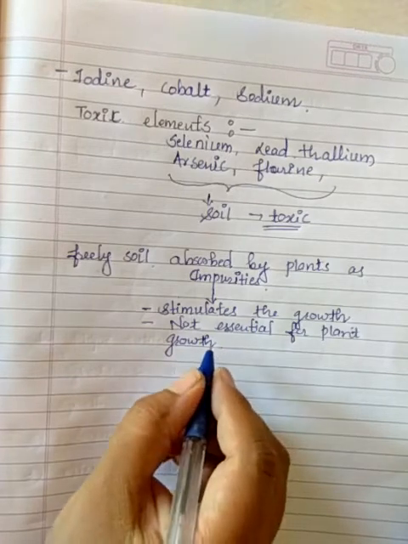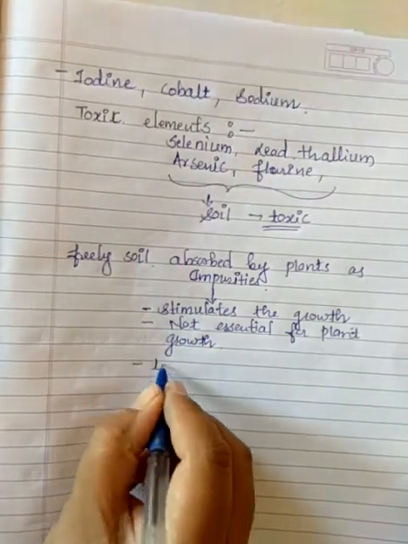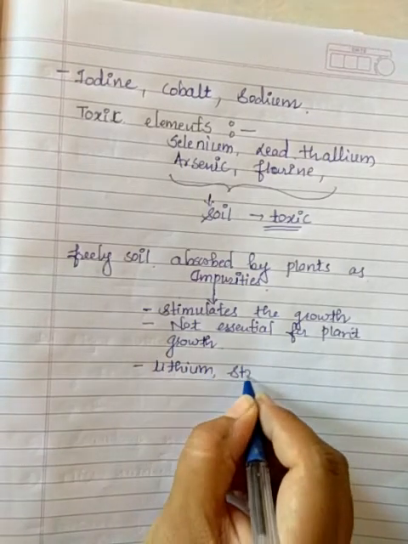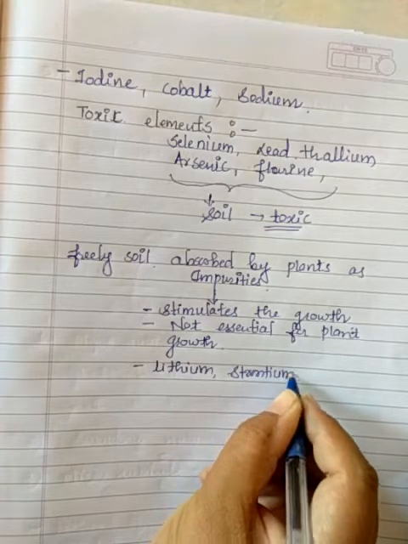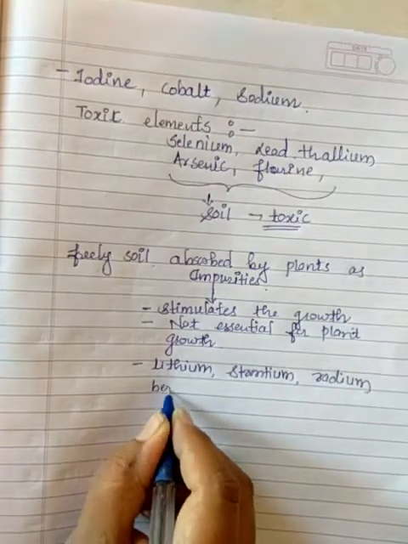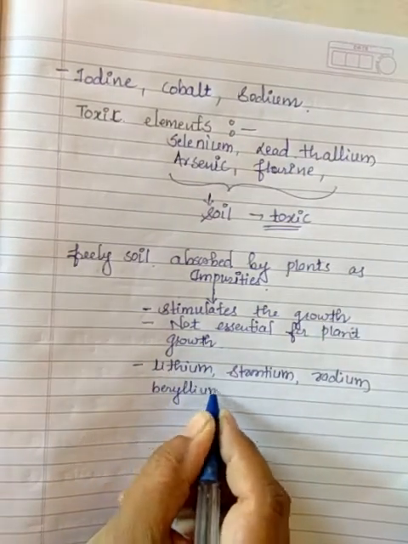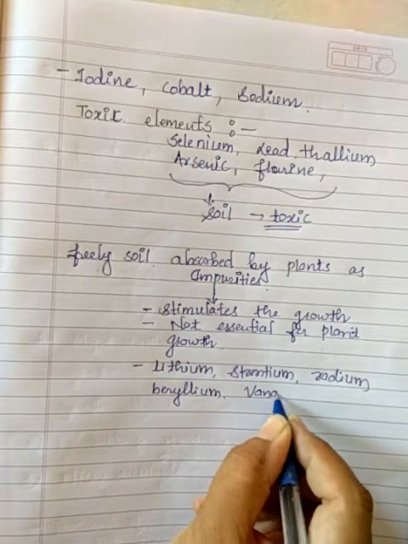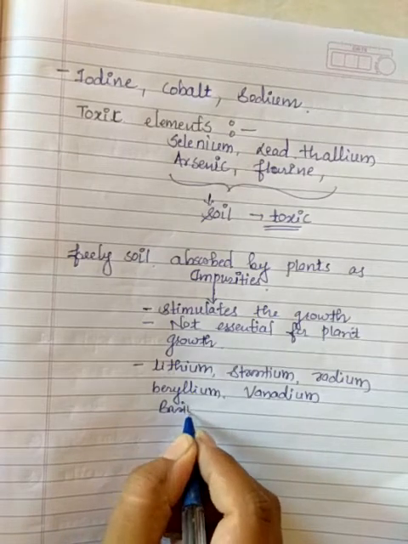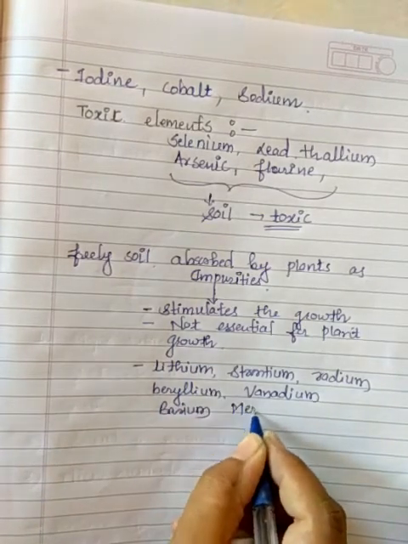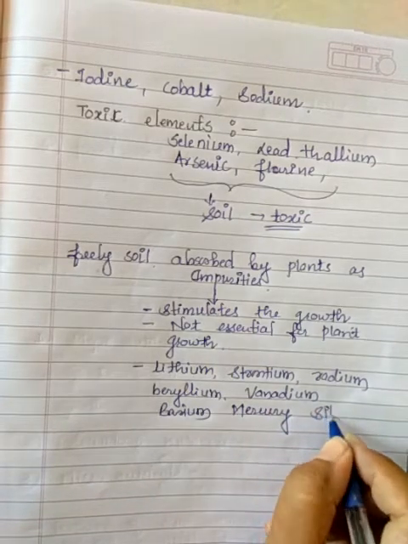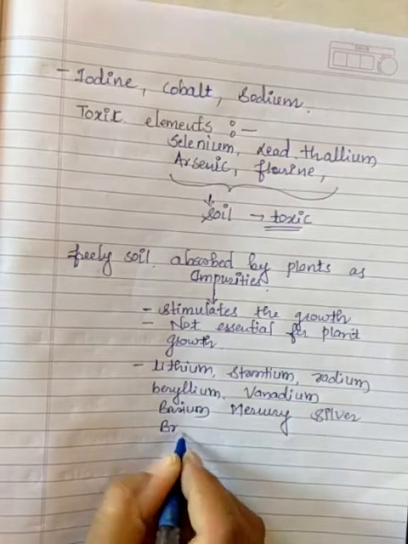So which are those particular elements? They include lithium, strontium, radium, beryllium, vanadium, barium, mercury, silver and bromine.